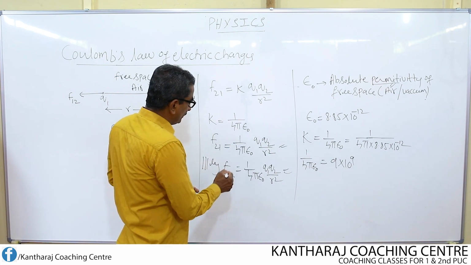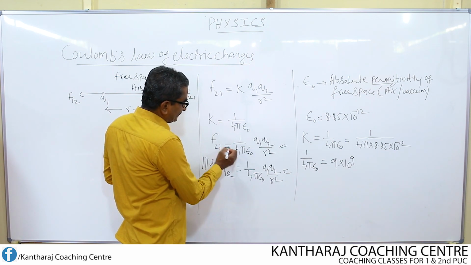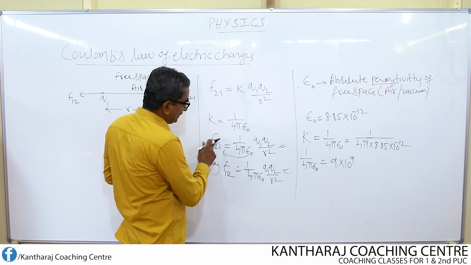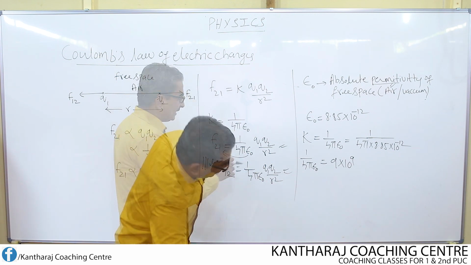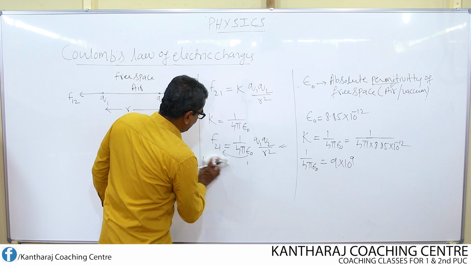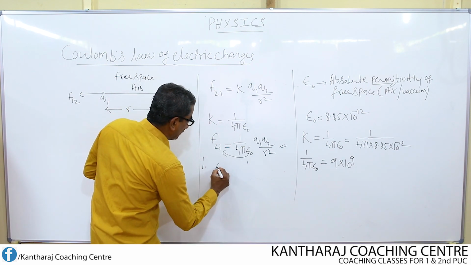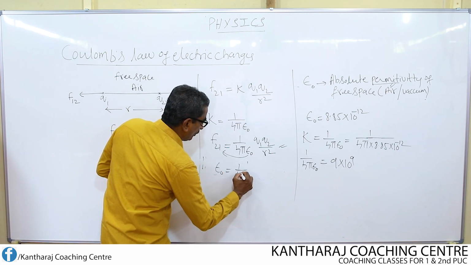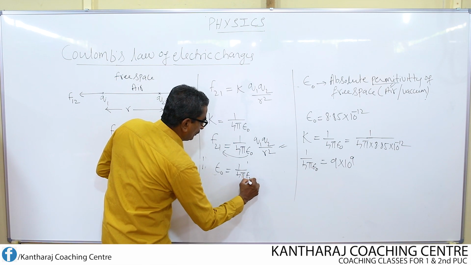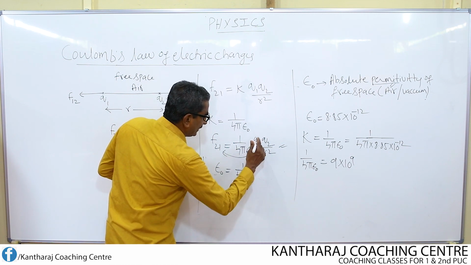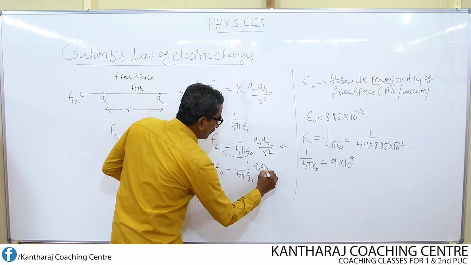What I do now is shift this here and this to the denominator. Say for example, epsilon naught equals 1 over 4 pi, then F21, then Q1 Q2, r square.